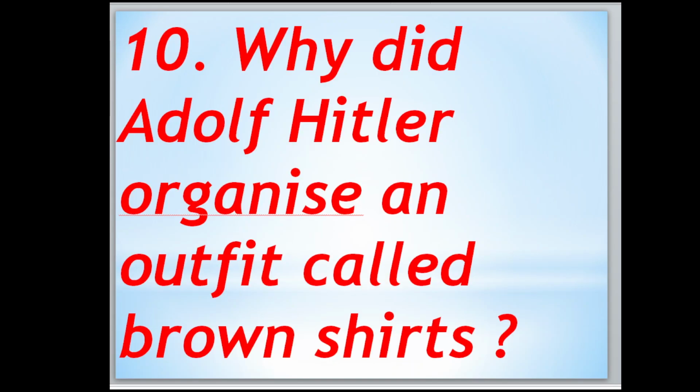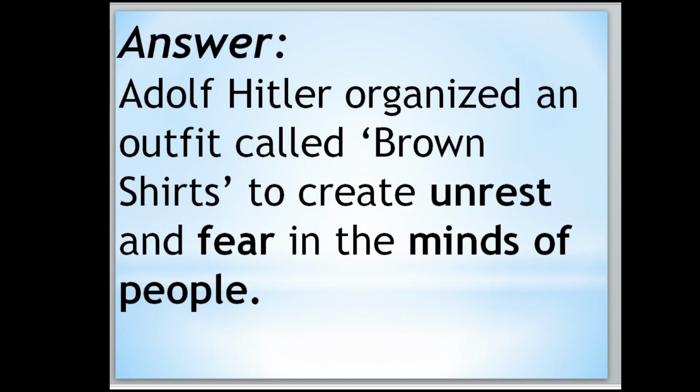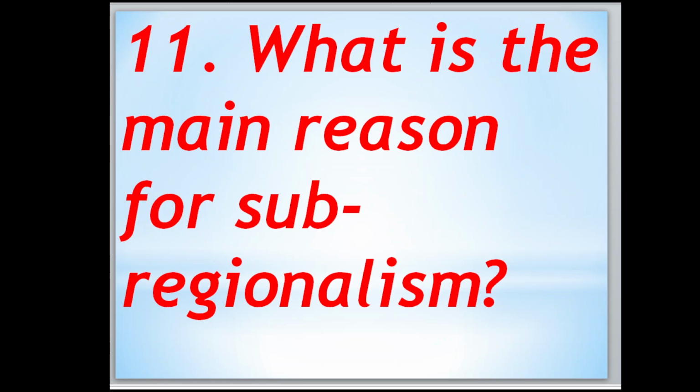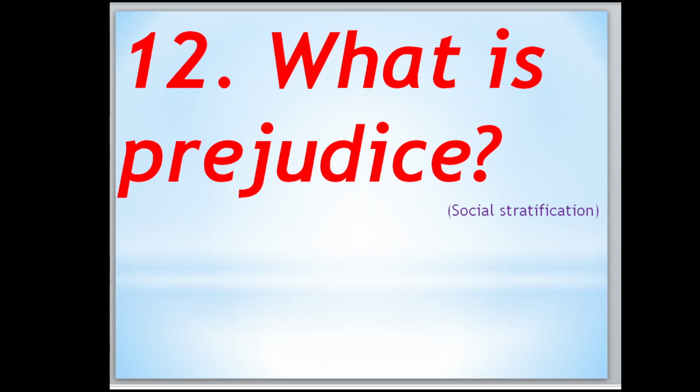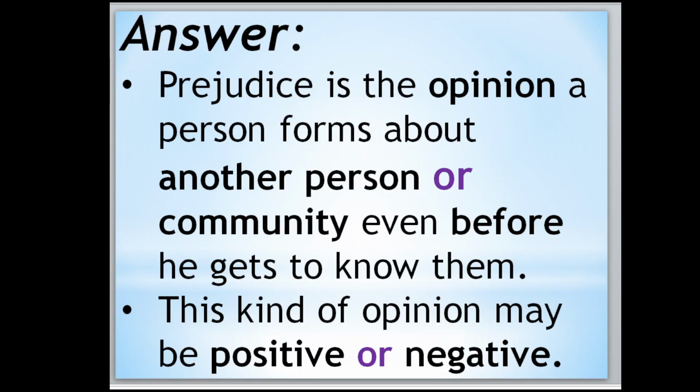Why did Adolf Hitler organize an outfit called Brown Shirts? Adolf Hitler organized an outfit called Brown Shirts to create unrest and fear in the minds of the people. Now move to the second. What is the main reason for sub-regionalism? Answer is regional imbalance is the main reason. What is prejudice? Prejudice is the opinion a person forms about another person or community even before he gets to know them.